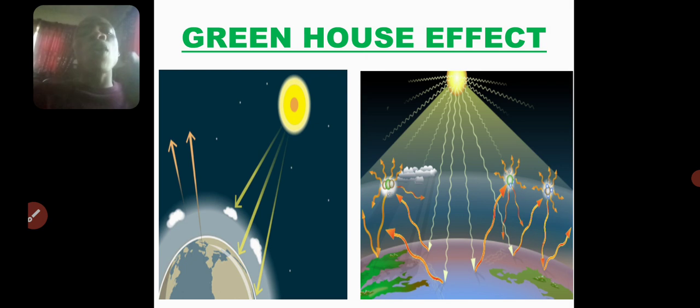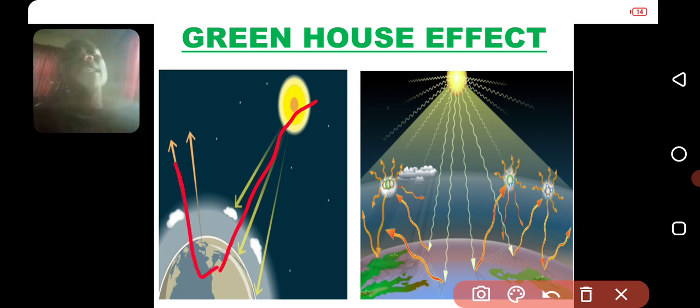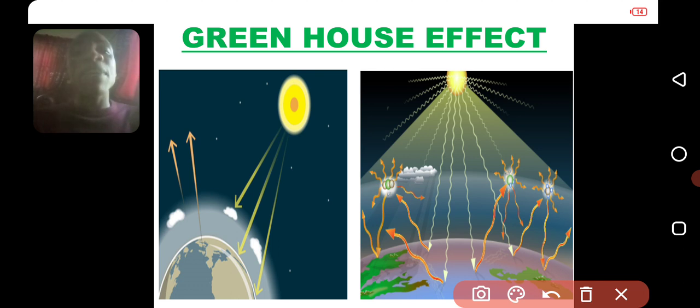Now, how does it work on a global scale? The heat coming from the sun, just like in a greenhouse, is supposed to enter our earth and leave our earth, or get radiated away from our earth, so that the temperature of the earth can be constant. But there are some gases called greenhouse gases inside earth that when they are present in excess, are going to trap the heat from the sun and prevent it from leaving the earth.